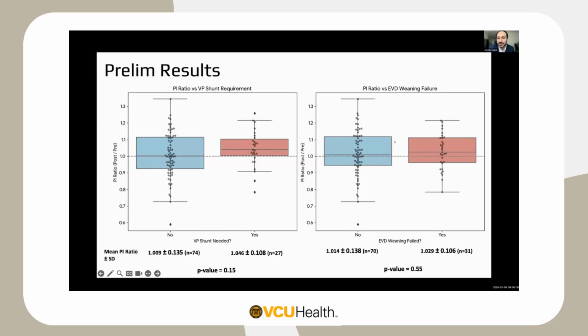Similarly, but a little less strongly associated, was EVD weaning failure, where the patients who did not end up failing their clamp trials, PIs on average were 1.014 versus 1.029, but the p-value was not significant there.